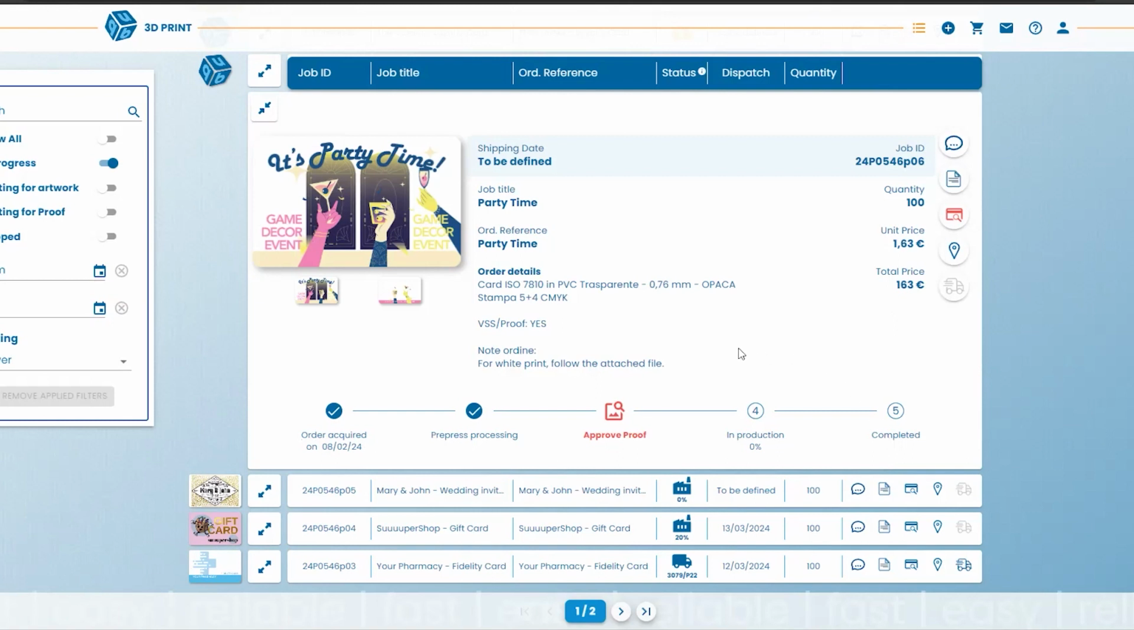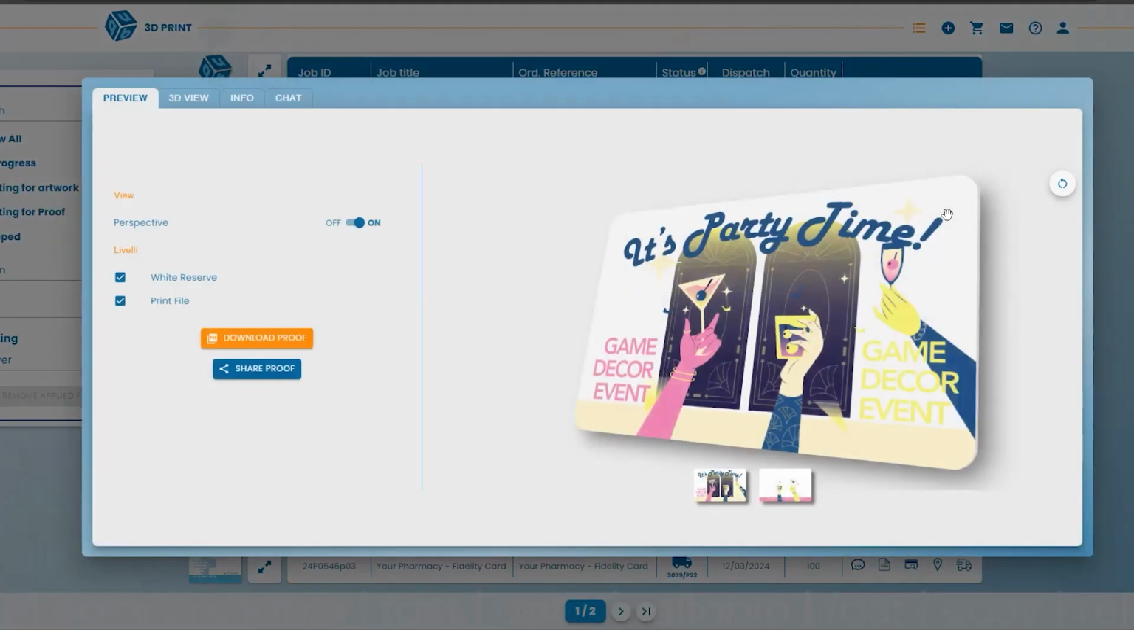Okay. Now, what I want to show you is the proof. Like in this case, for example, we have already prepared the proof, and you need to confirm it or refuse it. But how do you see it? Where do you find the proof? You find it here. Now it's in red because we have provided you a proof. But now let's click on it.